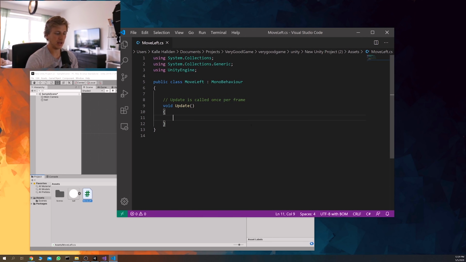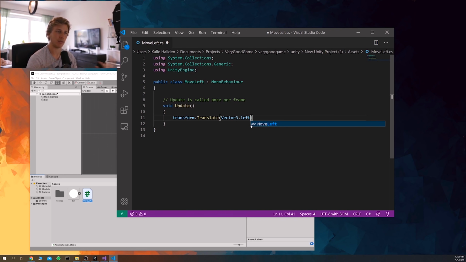So we basically type in transform.translate, and then we use a Vector3.left. This essentially says that the object should translate across the screen.